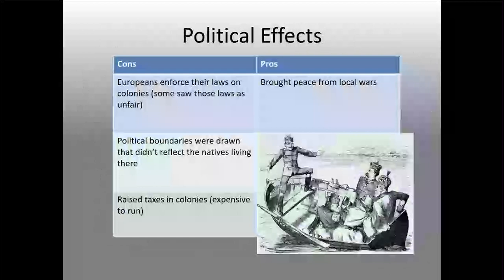So, for example, you might divide somewhere right in the middle of Lake Stevens, whereas we're sitting there and saying, hey, we're actually a community. If you want to divide somewhere, divide in between Lake Stevens and Snohomish. They also raised taxes on colonies and expensive to run. You need to pay for all those people who are in charge and running that stuff.